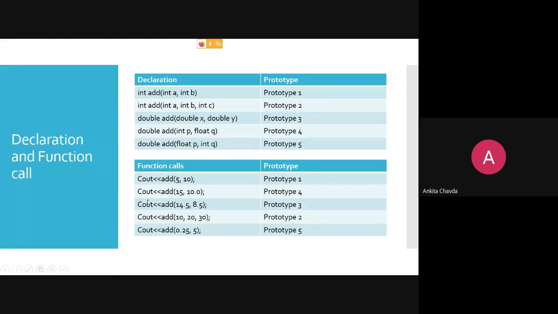Actually, this is the task of the compiler now, because I'll simply write add, and then whatsoever arguments I'm having, it is the task of the compiler to find the best match for us. This is the task of the compiler because I'm writing only add. Now there are a lot of add functions, right? But our task is reduced.